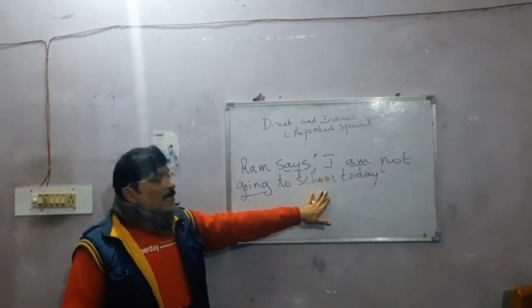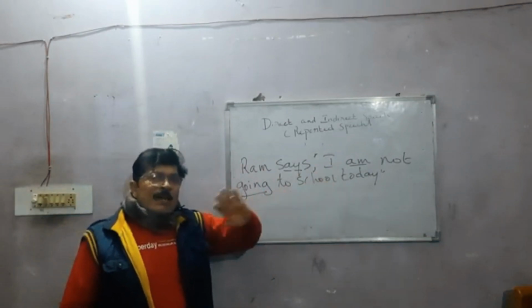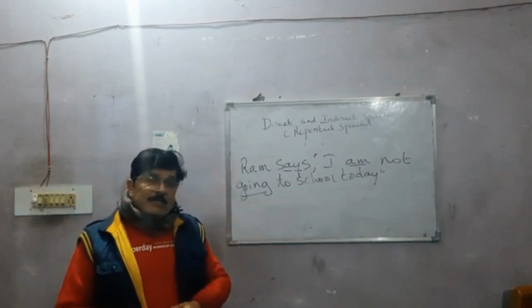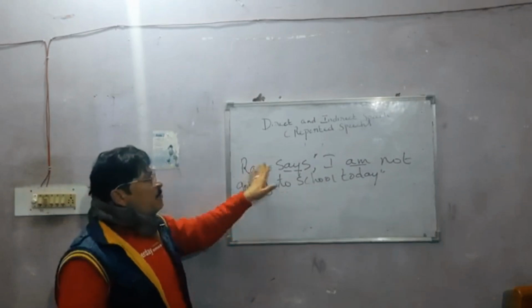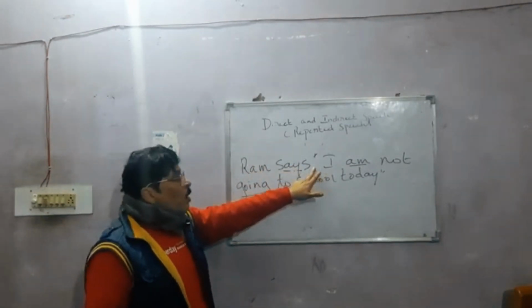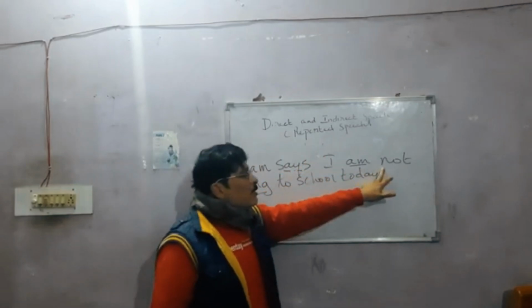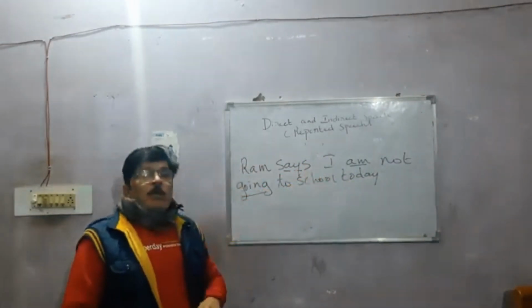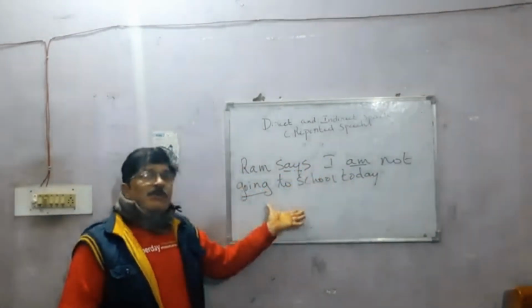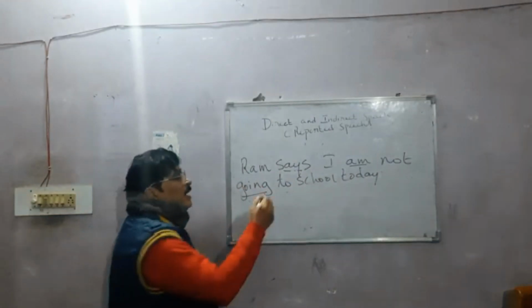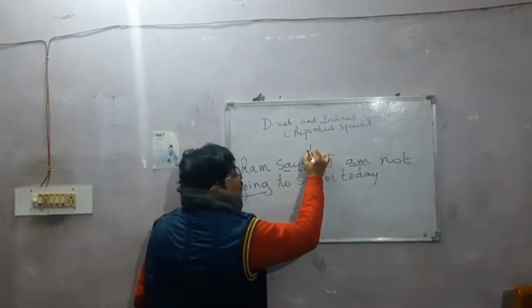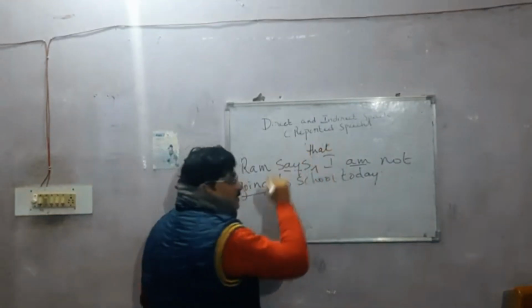For this sentence, if you are changing it to indirect speech, you would say, Ram says, remove the comma, remove the inverted commas. And because this is a statement or a declarative sentence, after says you must write that.